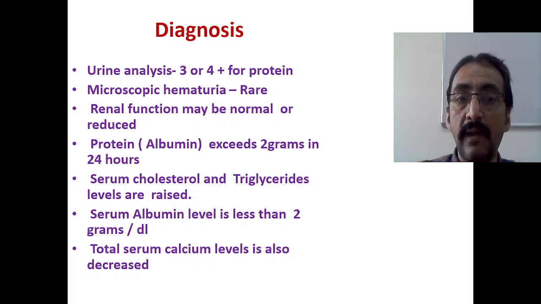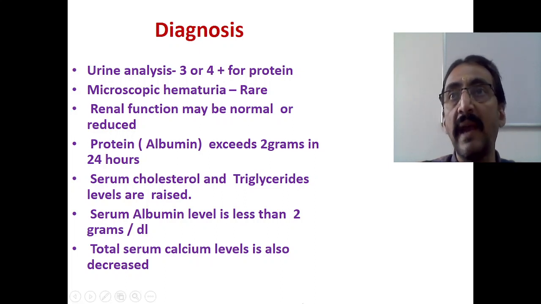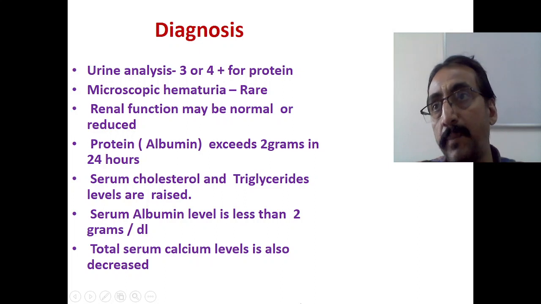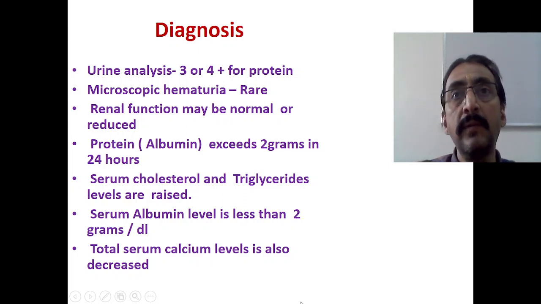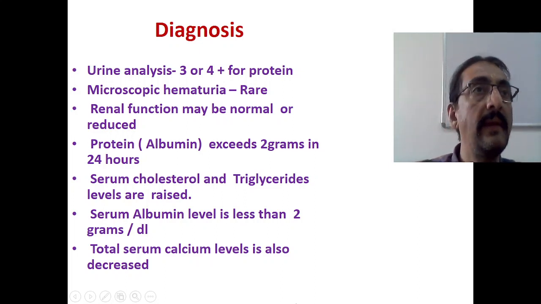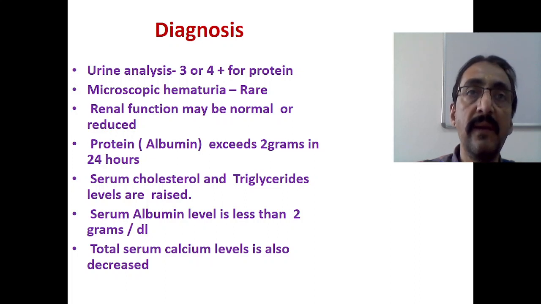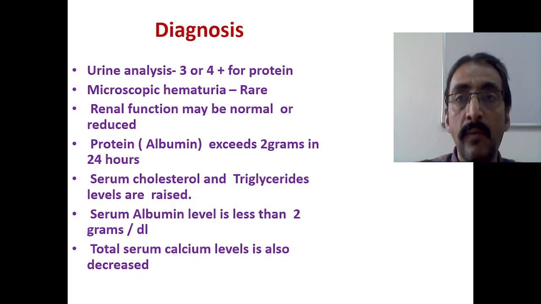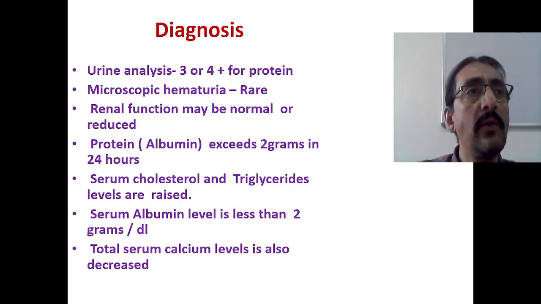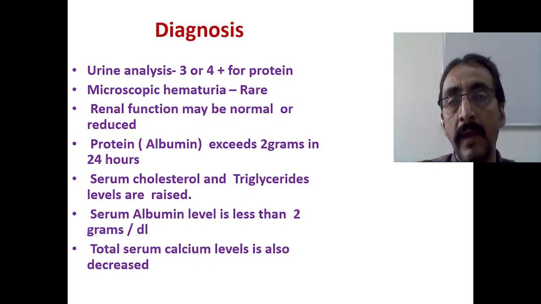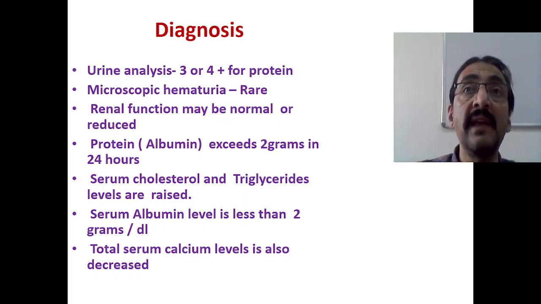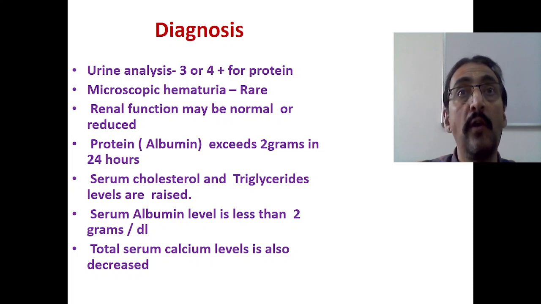Serum cholesterol rises, serum albumin decreases, and total serum calcium may also be decreased. These are the possible investigatory findings in a case of minimal change nephrotic syndrome in the early stages. Once you start an immunosuppressive drug like steroids, within 3 or 4 days the patient will recover. That made us think of an immunological or autoimmune cause as the root cause of this problem.